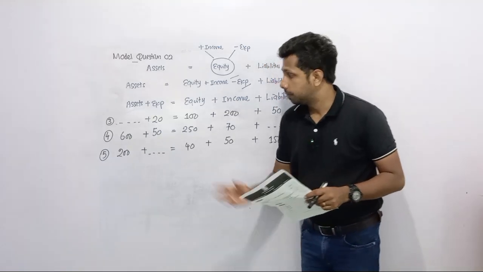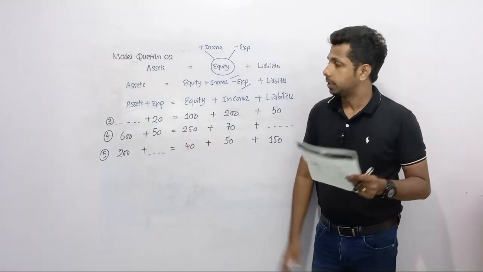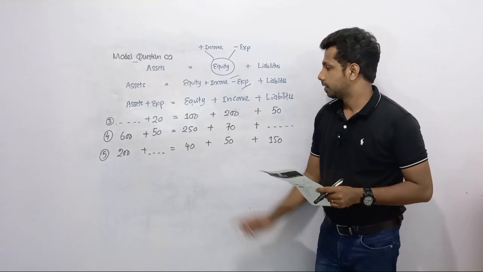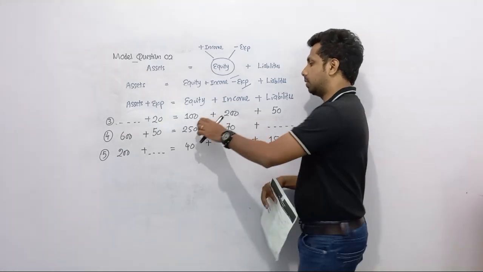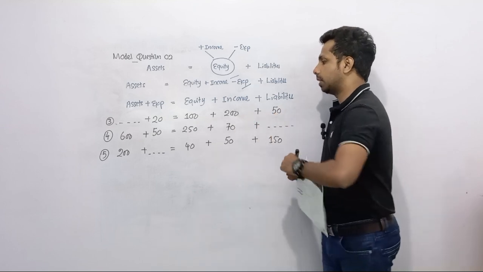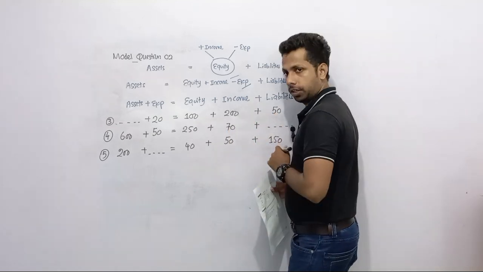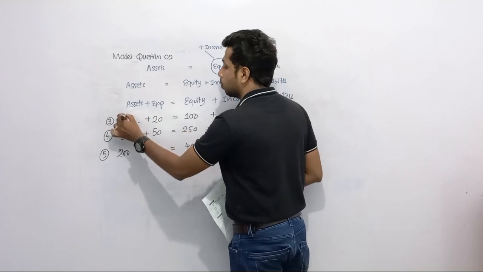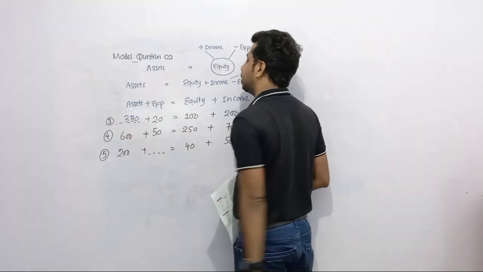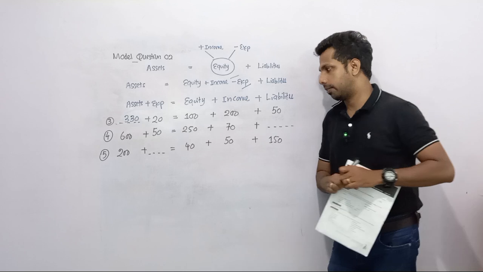Okay, now let's move to the third one. Here we need to find out assets. So let's take the total of the right side of this accounting equation. 100 plus 200 plus 50 means it's 350. So to get 350 here, you can see only 20. So the value should be 330. Asset value should be 330.